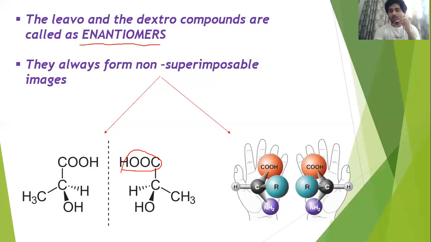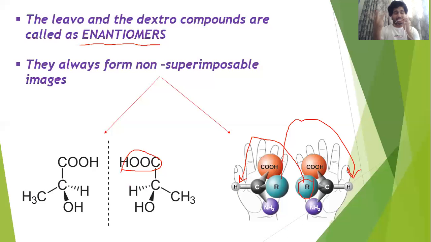If you try superimposing, this R will go and meet with this H, and this R will go and meet with this H. So they are not superimposing. So what are enantiomers? They are those stereoisomers which form non-superimposable images.